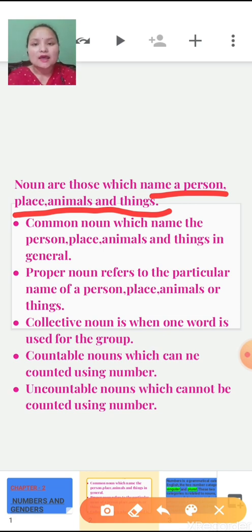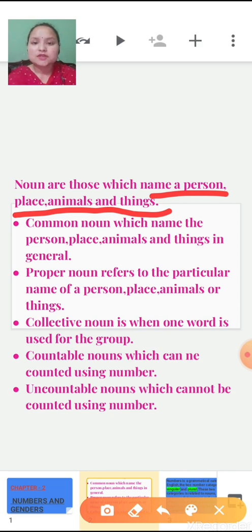Then countable and uncountable nouns. Both nouns are different from each other. How? Countable nouns can be counted using numbers. Individually you can count the objects, like you can count mangoes, apples, books, pens, right? Whereas uncountable nouns cannot be counted using numbers, we cannot count them individually. Can you count water? Can you count milk? No, we cannot, right? So that is an uncountable noun.